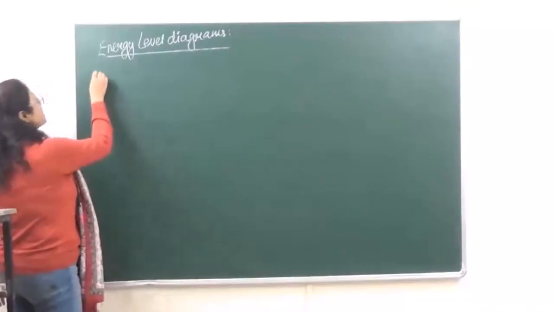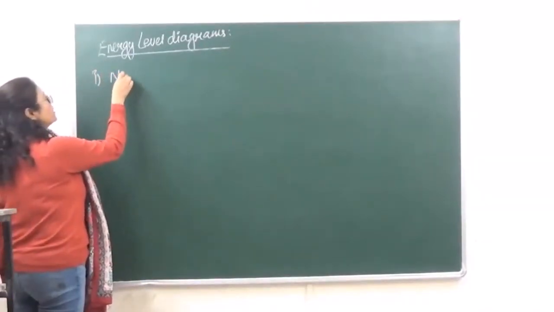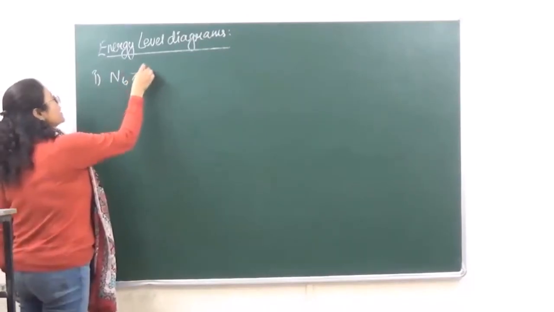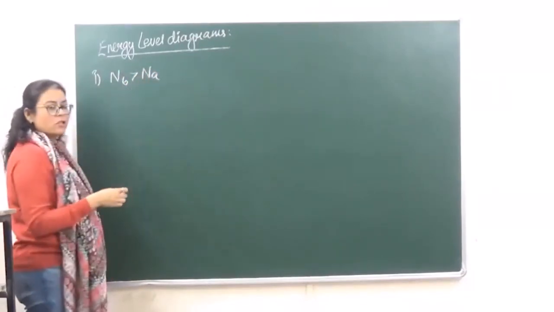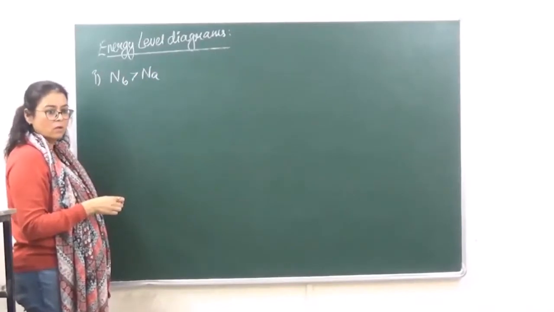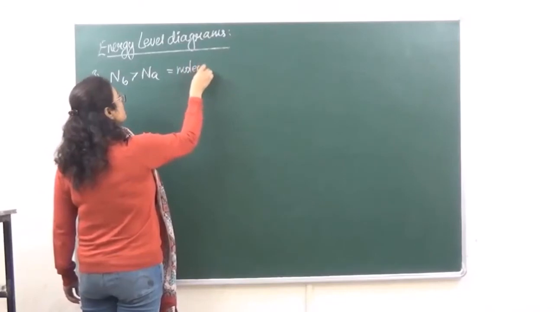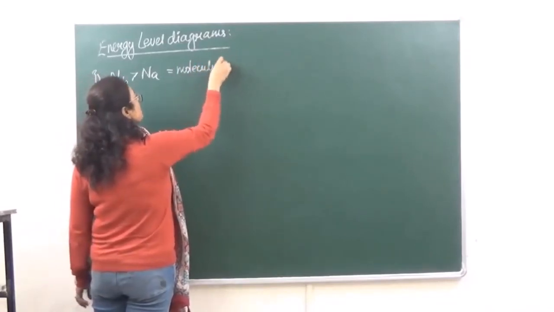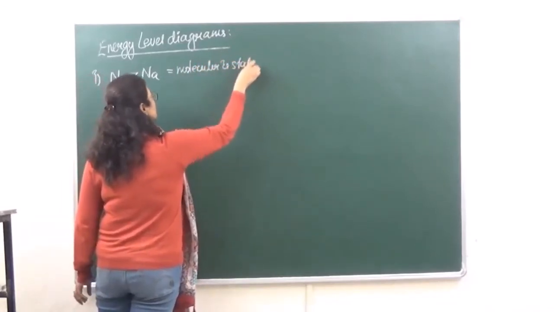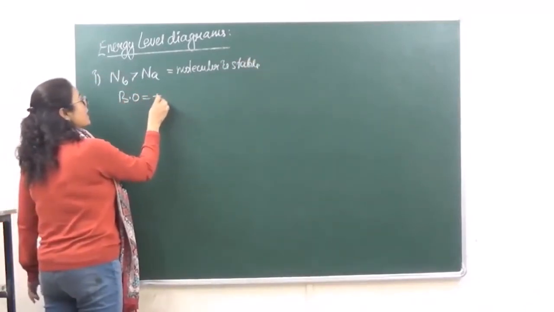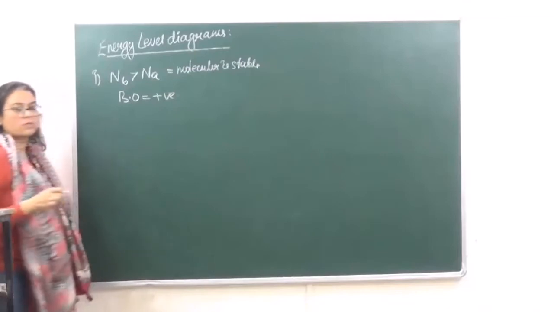We say that if the number of electrons in bonding is greater than the number of electrons in anti-bonding, okay, then the molecule is stable. Why? Because the bond order in this case will become positive.